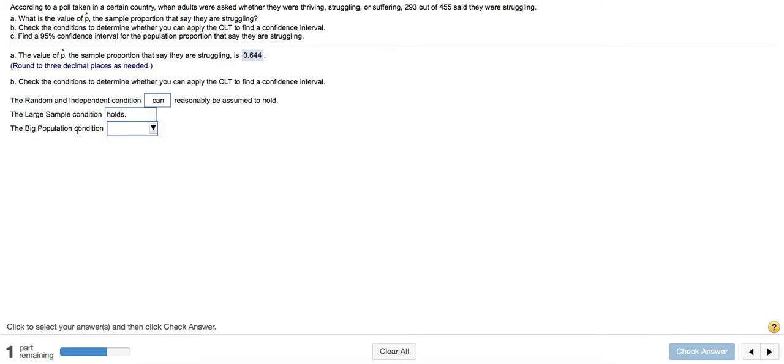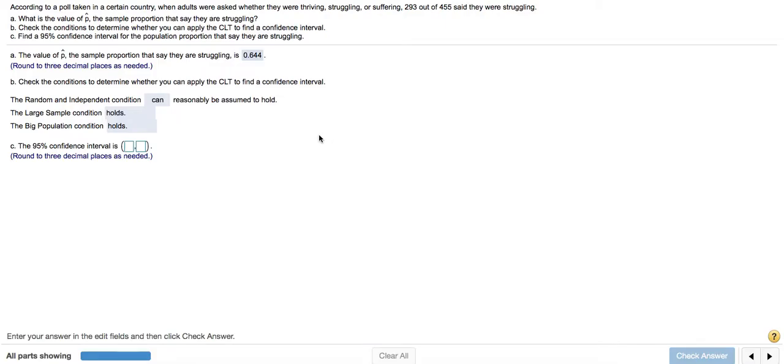And the big population condition: you don't want the sample to be too big relative to the population. Here we have 455 people, and if this is too big, potentially you might not have a random sample anymore. But we're told that this is in a certain country, and the actual size of the population has got to be way bigger than 455. So I'm just going to say that this also holds, like all these conditions are met.